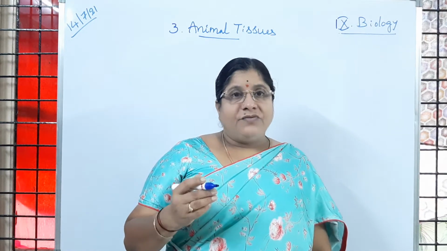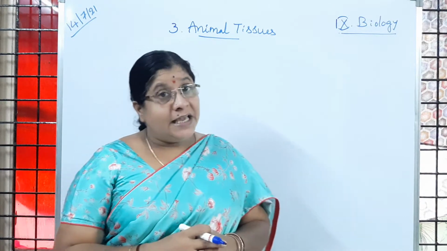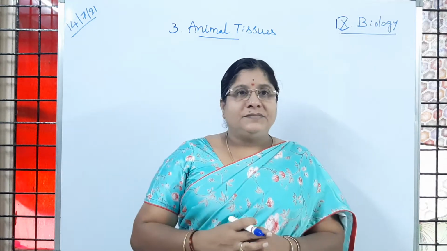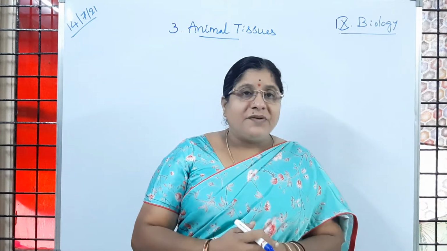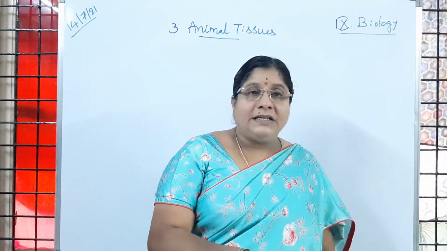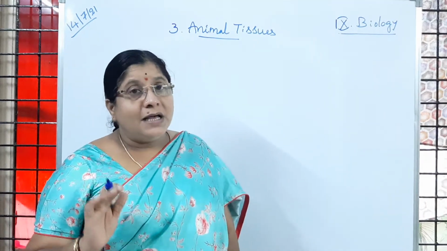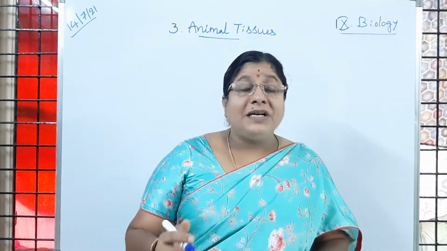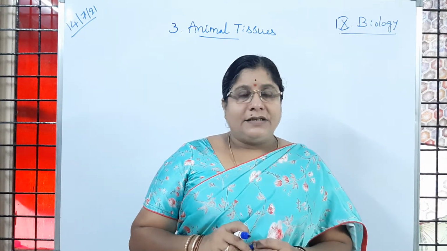Then nails, hair, scales of reptiles, feathers in birds, nails and hair of animals, they are all developed from epithelial tissue. So like that we completed the epithelial tissue. Is it clear to children? Now we will discuss the other type of tissue which is present. Is it clear to children?